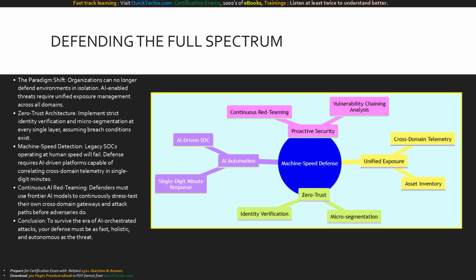Our final diagram is a mind map outlining the pillars of machine speed defense. It requires unified exposure to view cross-domain telemetry as a single pane of glass. It demands zero trust through strict microsegmentation and identity controls. It relies on AI automation to achieve single-digit minute response times inside the SOC. And it mandates proactive security, using your own AI for continuous red teaming and vulnerability chaining analysis. Master these, and you can defend the new frontier.